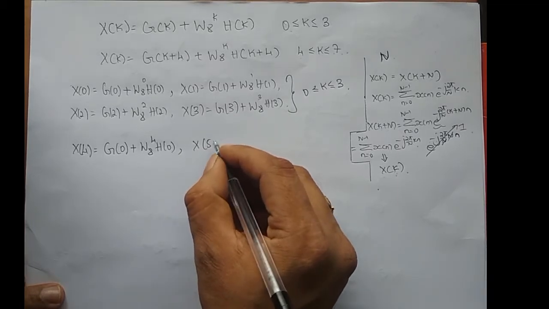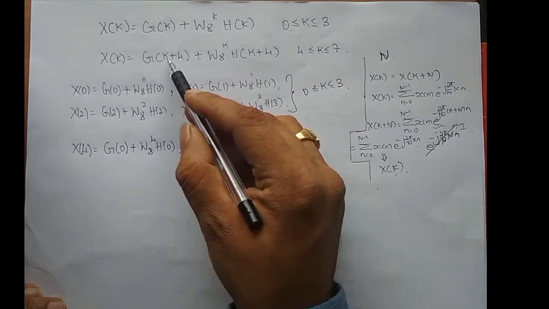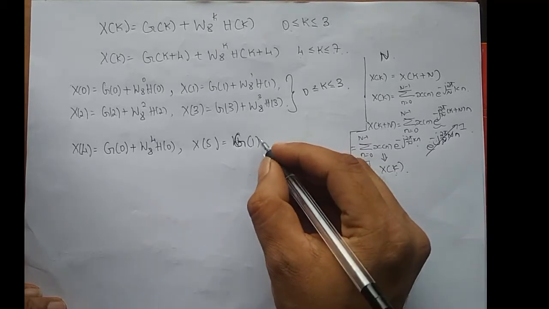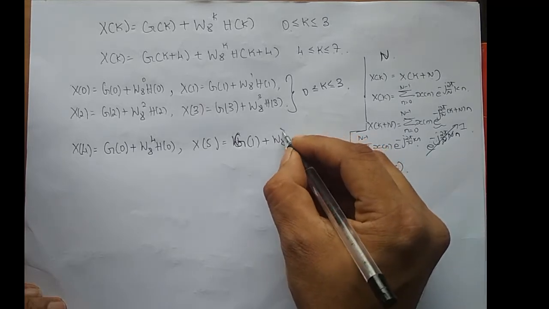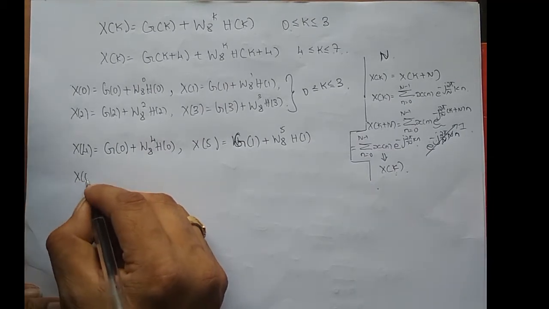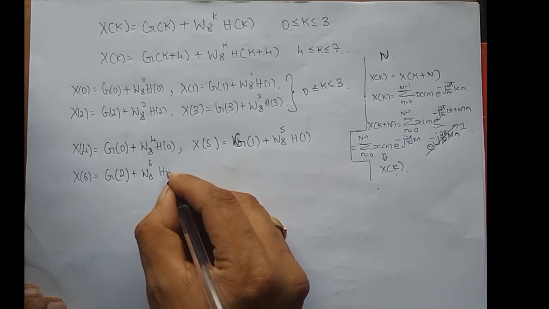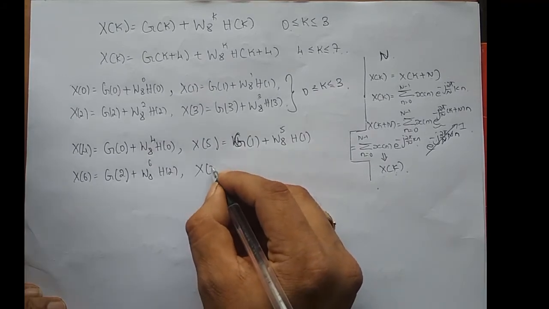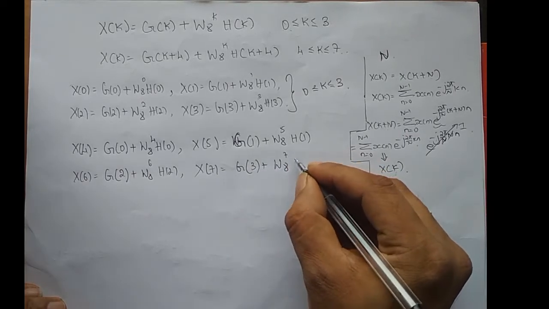When k is equal to 5, x of 5 is equal to g of 5 plus 4, which is 9. So g of 9 is nothing but g of 1, because it's a periodic signal. So x of 5 is g of 1 plus w8 power 5 into h of 1. When k is equal to 6, x of 6 is equal to g of 2 plus w8 power 6 into h of 2. When k is equal to 7, x of 7 is equal to g of 3 plus w8 power 7 into h of 3.